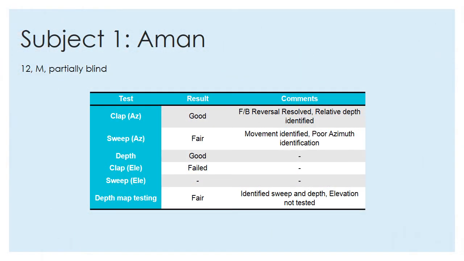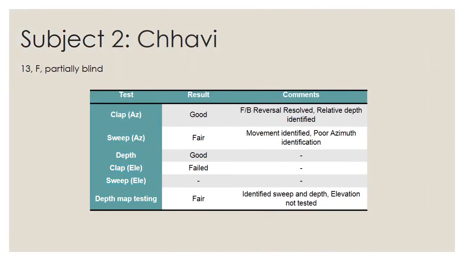Subject 1. Aman, youngest at 12 years. Had poor localization skills overall as obtained from the clap test itself, so the signals were not used for testing in his case. Subject 2. Chavi, 13 years and partially blind. Even she did not do very well in the test based on elevation but was fine in azimuth variation.